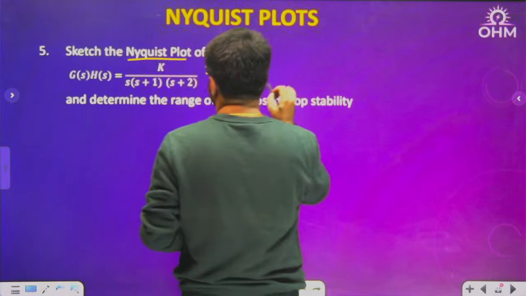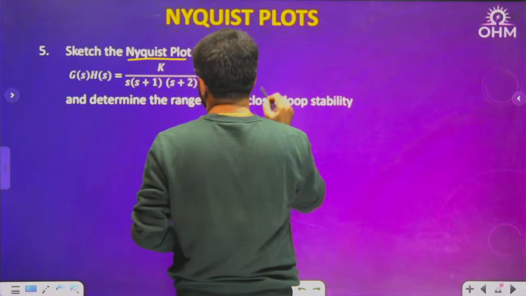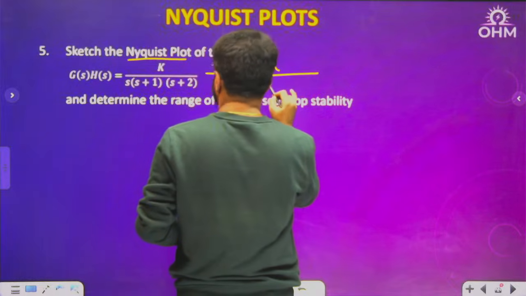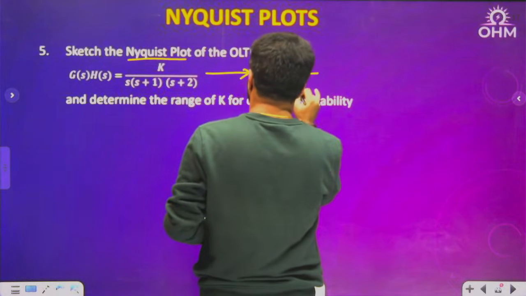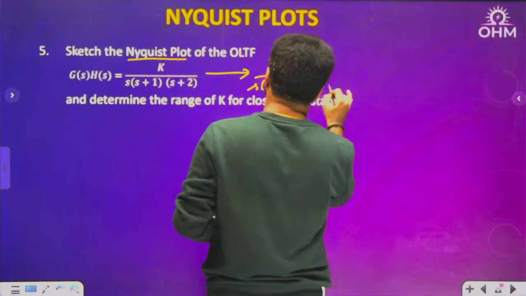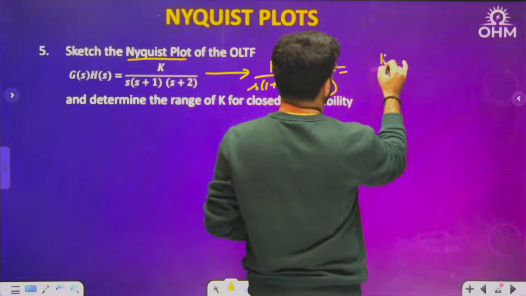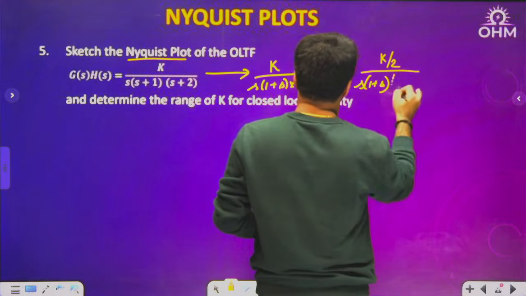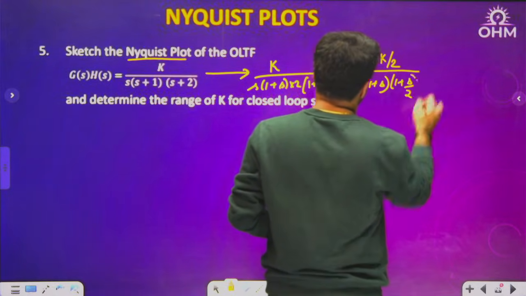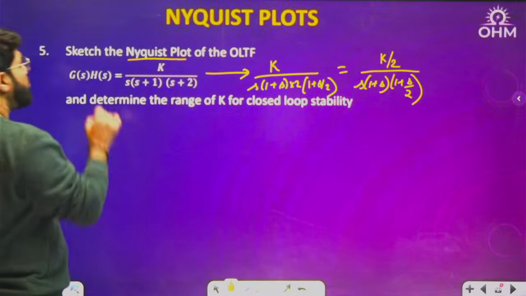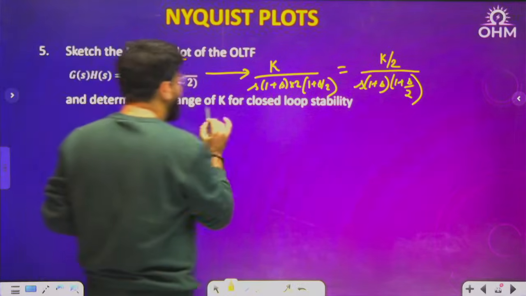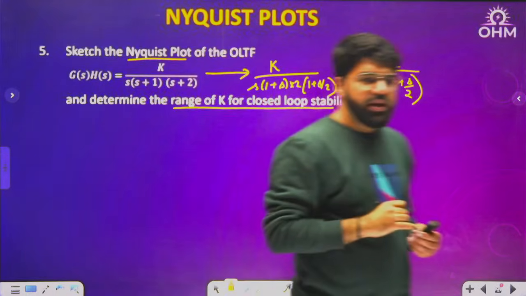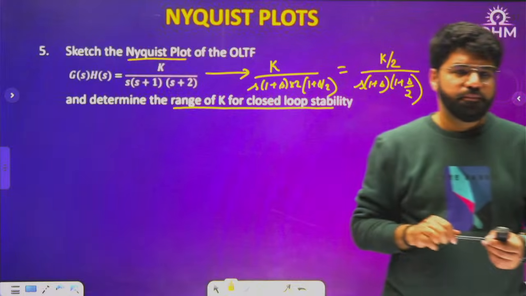You can write down this function in the time constant form by taking 2 common in the denominator. This is 1 plus s, and if I take 2 common, this is 1 plus s by 2. Now let me shift the k to the numerator: k by 2 upon s, 1 plus s by 2. Now I want to do the complete Nyquist plot and then the stability analysis, the range of K for the closed loop stability.